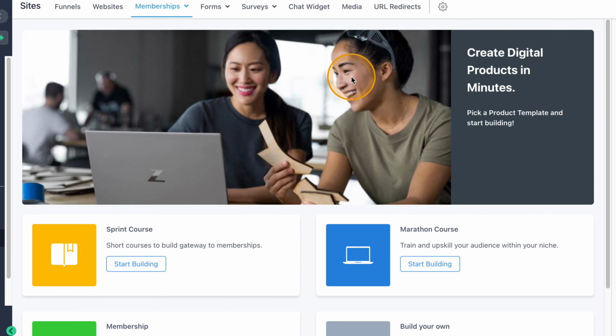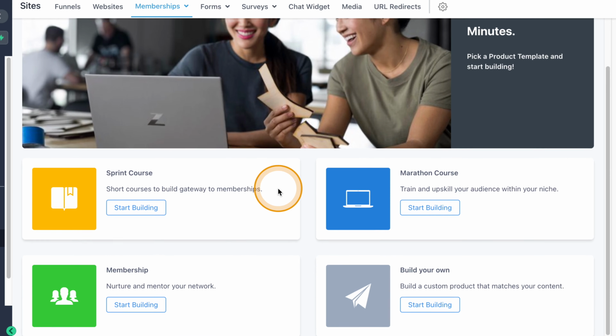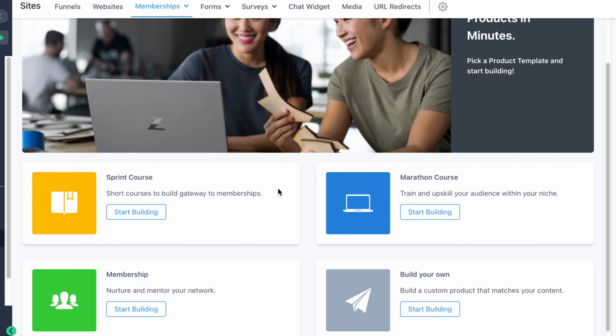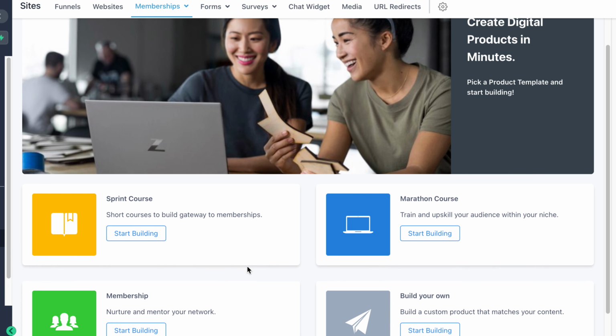We click it and it brings us into a template menu where we can choose if we want to build a sprint course, a marathon, which is going to be a bit longer, and a membership page, and you can just start from scratch. There is no right or wrong way to do this.